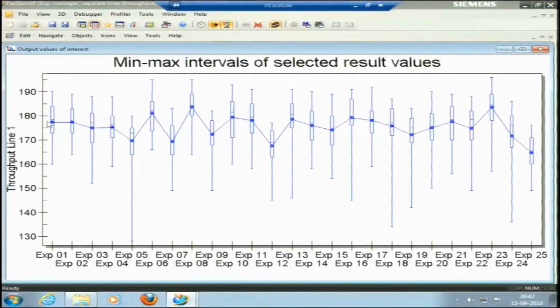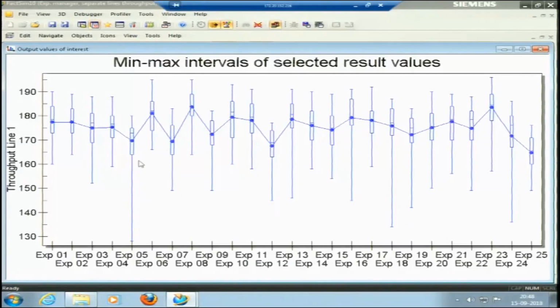The second reason is that the throughput value, the overall average, is 178, which is a much bigger number than that very small number 14. So the throughput variability is lesser. However, in individual processes, because the simulation is trying to imitate a realistic situation, we can have outliers, sometimes a very long time or a much shorter time than normal. For instance, in experiment number 5 you can see the whisker falling down. It all depends upon the random numbers.